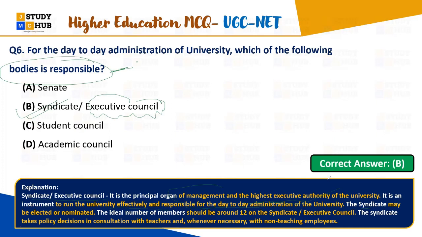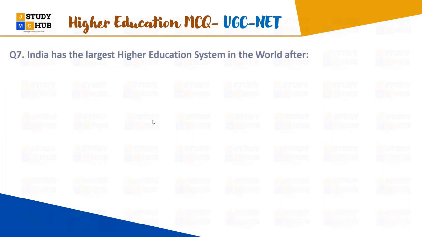Okay, so this is about the syndicate or executive council, which is responsible for day-to-day administration of the universities, and it is a principal organ of the management and the highest executive authority of the universities. ठीक है, चलिए क्वेश्चन नंबर 7.